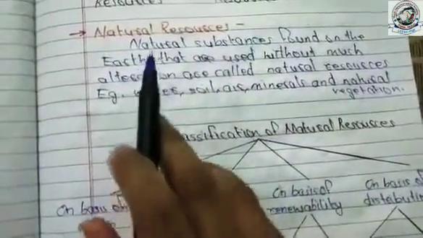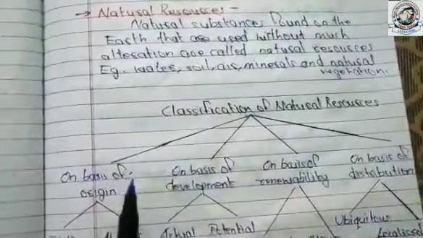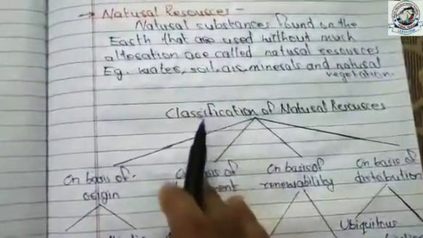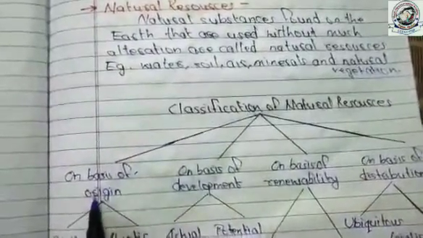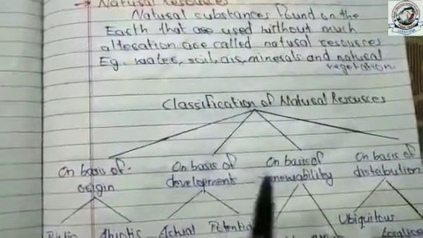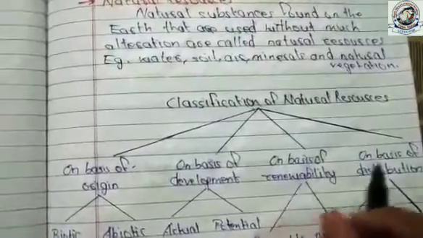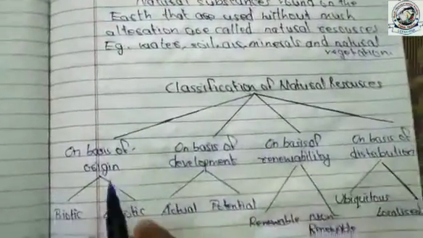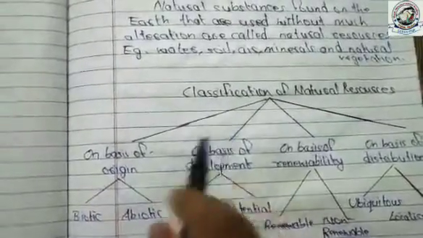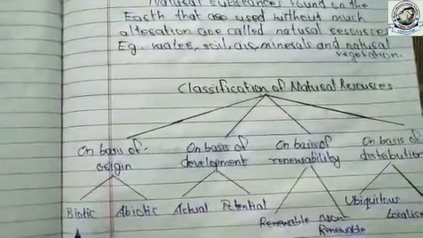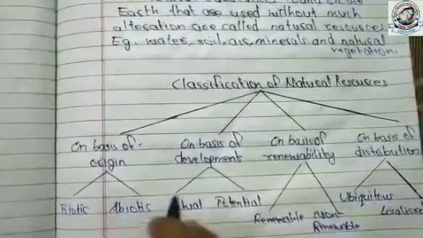Now, natural resources are classified on various bases. Classification of natural resources: on the basis of origin, on the basis of development, on the basis of renewability, on the basis of distribution. On the basis of origin, natural resources are divided into biotic resources and abiotic resources.